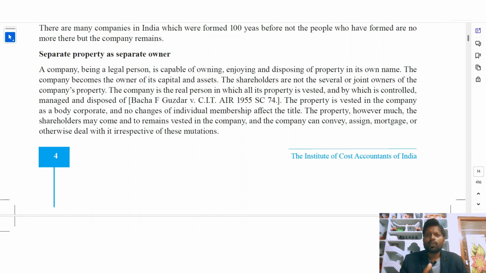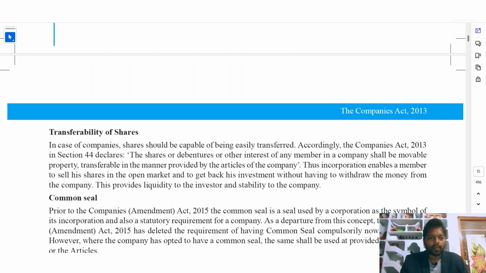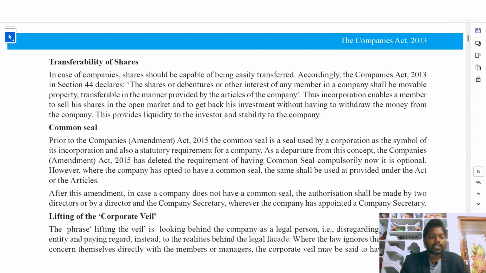So shareholders will come and go. That doesn't affect the company's assets or company shares. So the company can use the assets. The company can sell the assets. The company can mortgage the assets. The company can keep the assets as collateral security in order to bring some loan or something else. Okay. Next, the next feature is the transferability of shares.